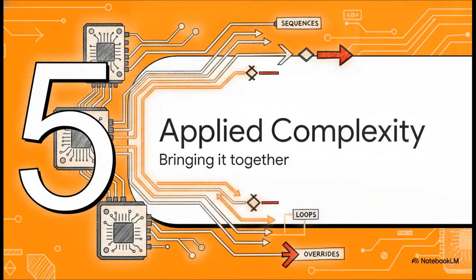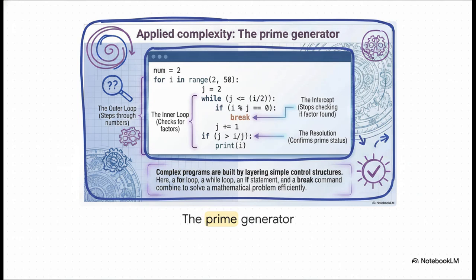All right, Section 5, Mastering Applied Complexity. We've got all our individual pieces now. Sequences, logic routing, loops, overrides. It's time to hook all these circuit boards, transit lines, and engines together. Let's move to and see how this builds into a real-world application.